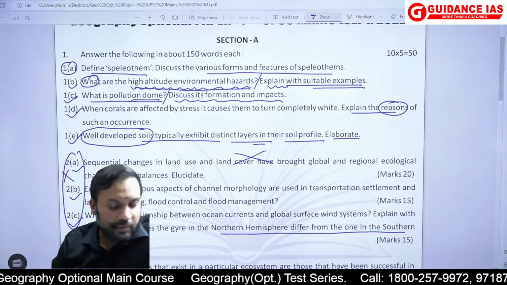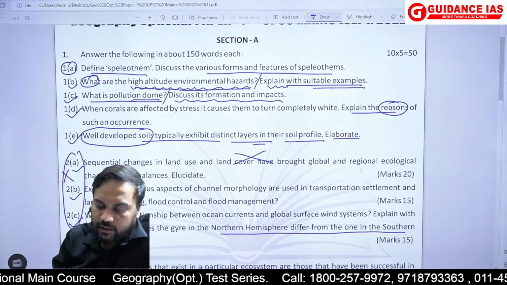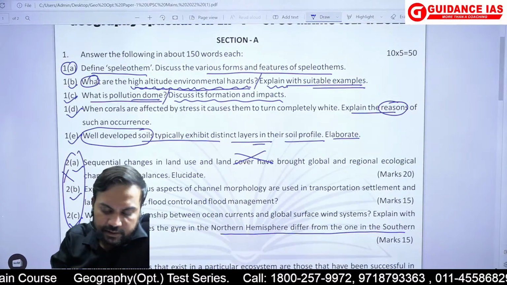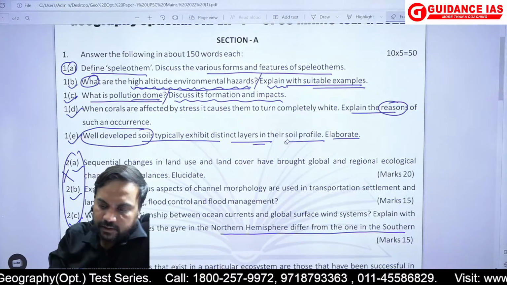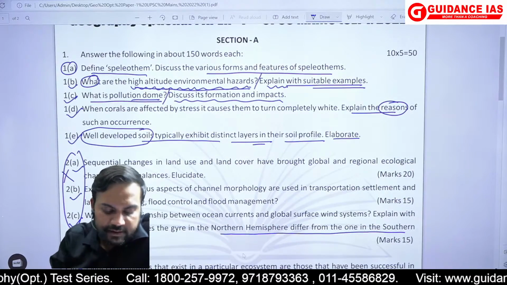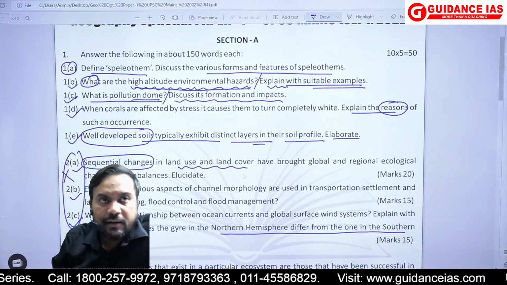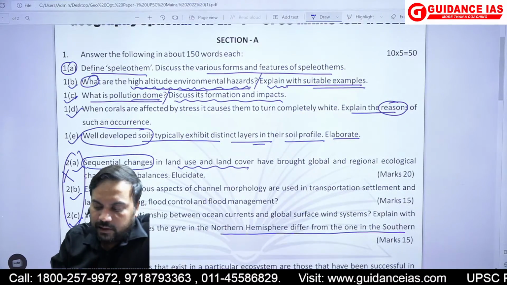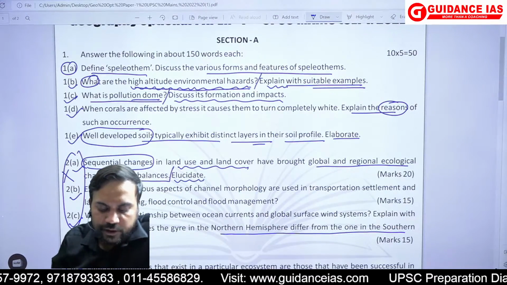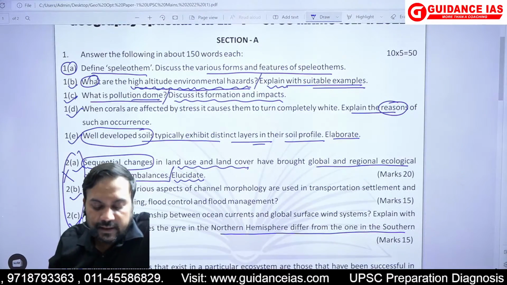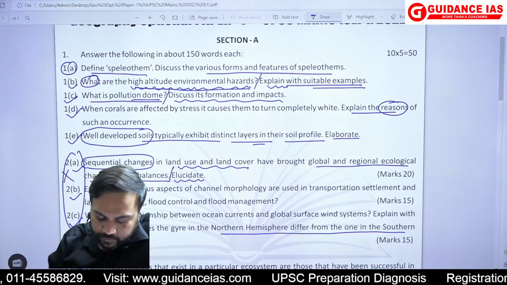Now coming to question number 2: sequential changes in land use and land cover have brought global and regional ecological changes and imbalances, elucidate. ठीक है? So, sequential changes in land use and land cover.